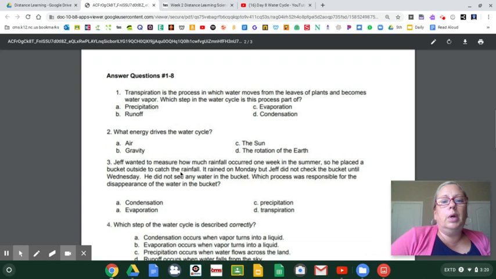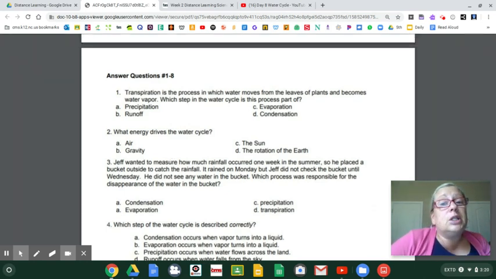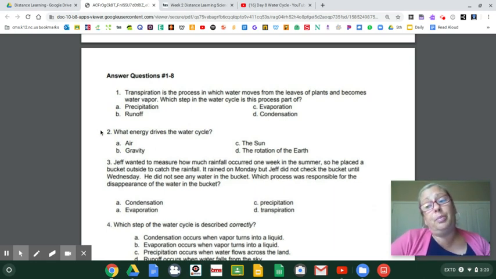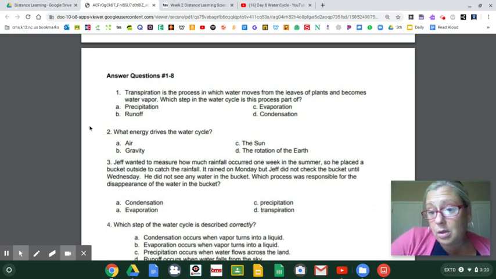Number 2, what energy drives the water cycle? All right, darlings, in my room, there's a big picture of the word evaporation, and right beside it, it has a great big thing that shines. And you know that on your cheat sheet, you have to write evaporation, which is the first part of the water cycle, and you have to draw that picture right beside it to remind you of what starts off the whole thing. Is it air that starts the water cycle, gravity, the sun, or the rotation of the earth? I know that you know.